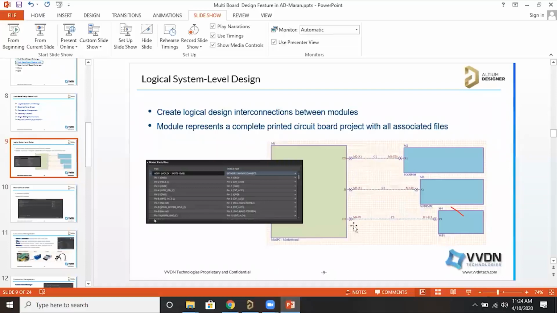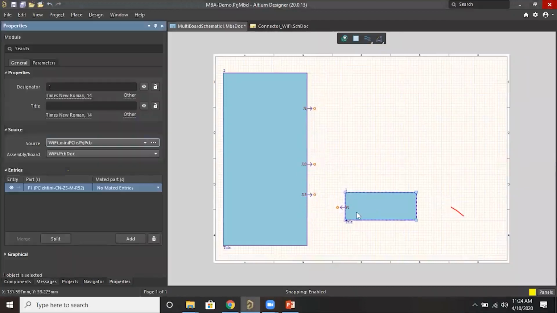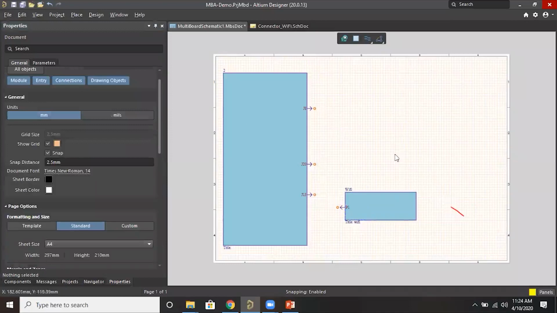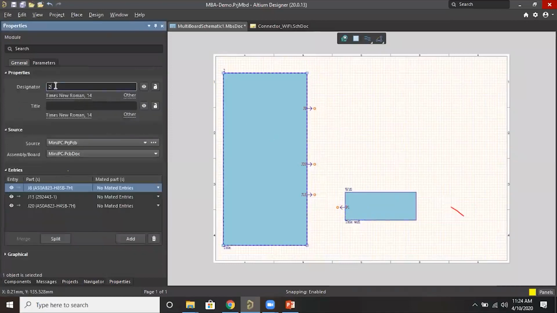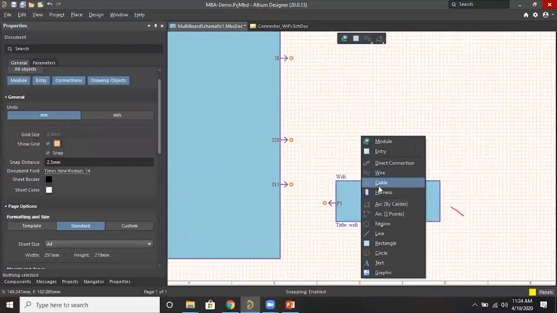Okay. So J13 is connecting to Wi-Fi. So this should be down. And for each module, we have options to give the designator. This can be enabled when you generate the bill of material, just for our identification as well as the bill of material generation. And here it can be motherboard.